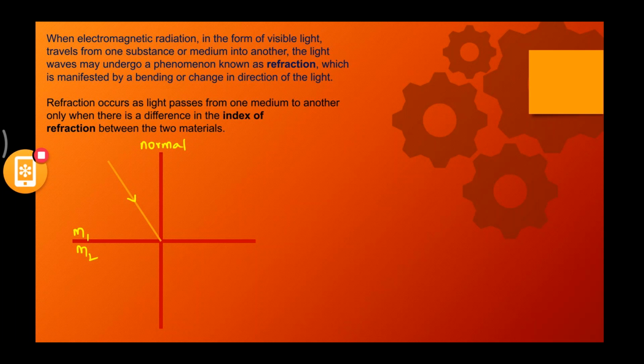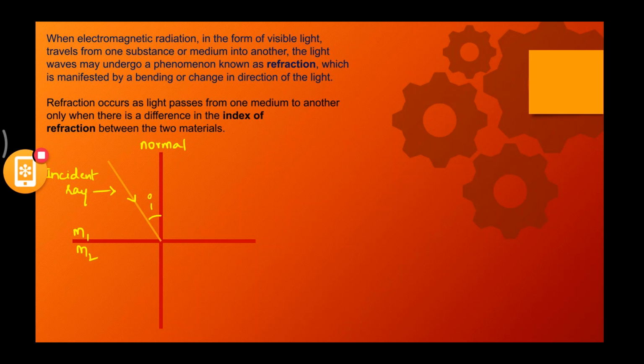Now you can see a light ray that is passing from M1 towards M2. Correct? Now this is nothing but the incident ray. This ray of light that is being passed is called the incident ray. Now the angle that it makes with the normal is called the angle of incidence, represented by small i.